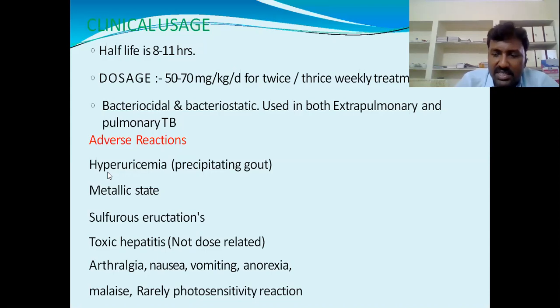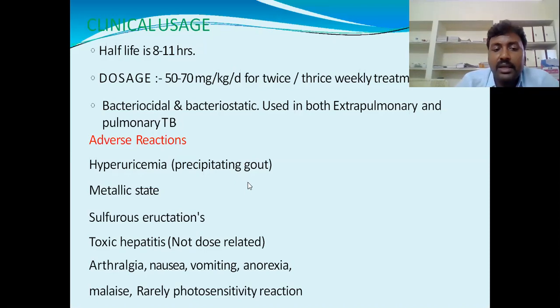Adverse effects of pyrazinamide: hyperuricemia, with uric acid precipitating in the urine, precipitating gout. Gout is a disease of the skeletal system that occurs between the joints.